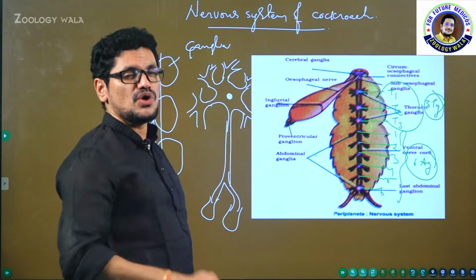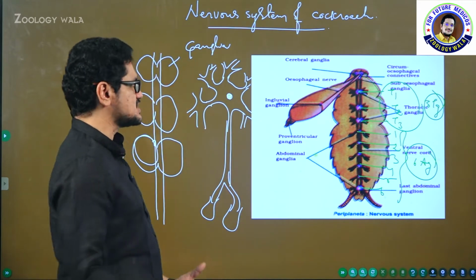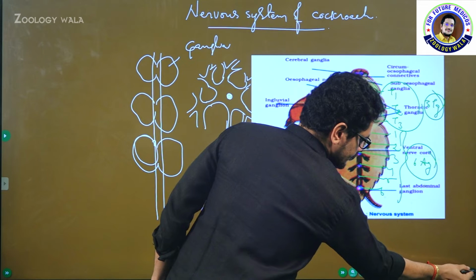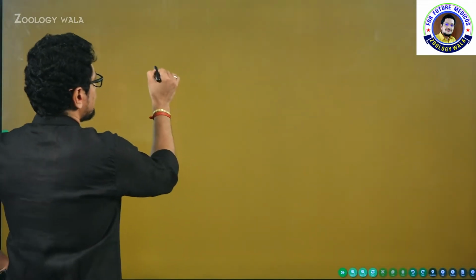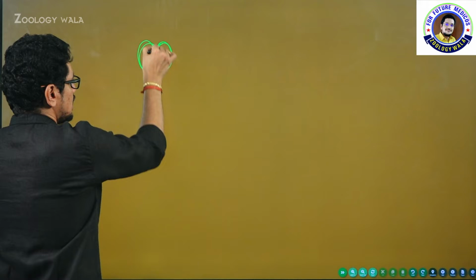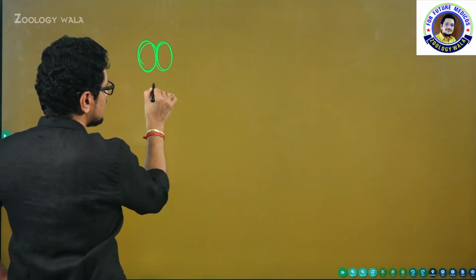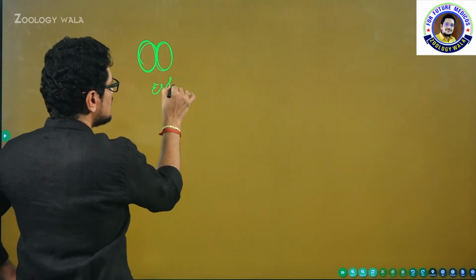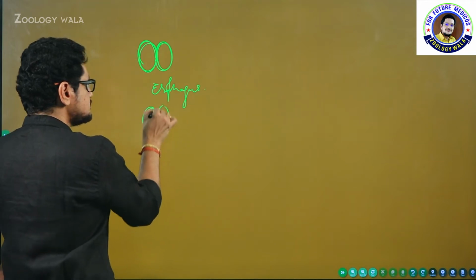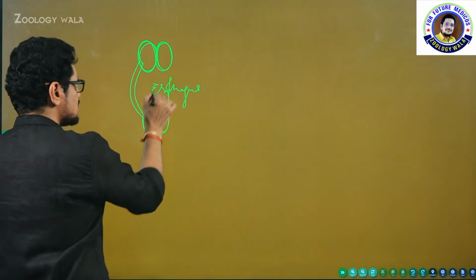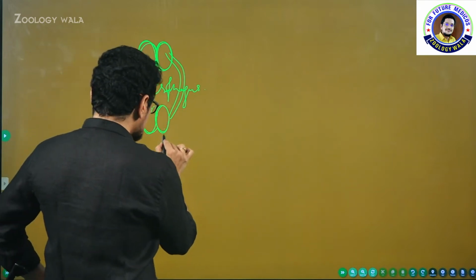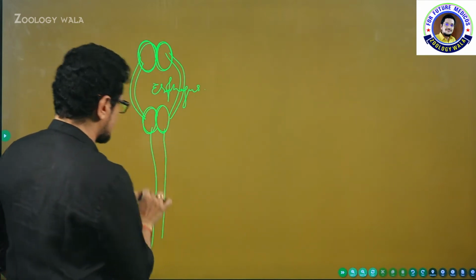Besides brain. What do you mean by this brain, sir? Where is it present? I will tell my dear friends. Let me take another slide. Imagine this is the brain ganglia, and this is an area where esophagus is present for our cockroach. And here the ganglia are present. Here some connections are present between the ganglia. And from here onwards, the double ventral nerve cord will begin like this.